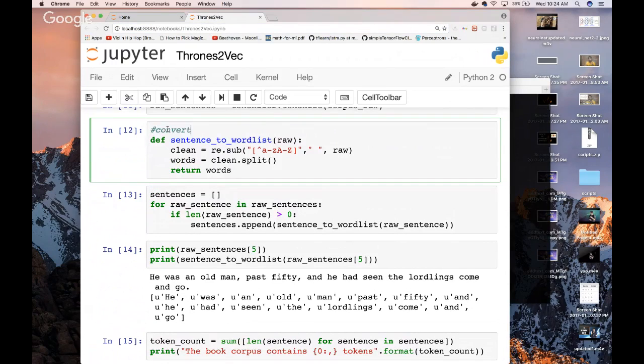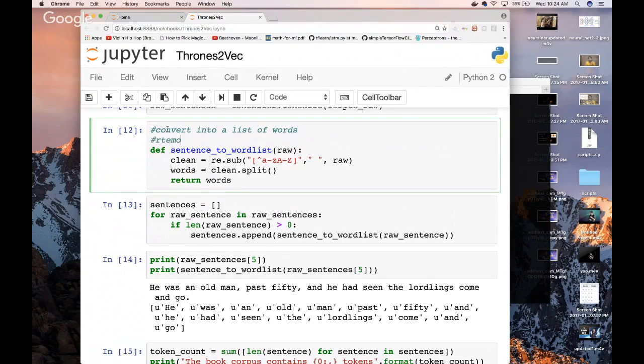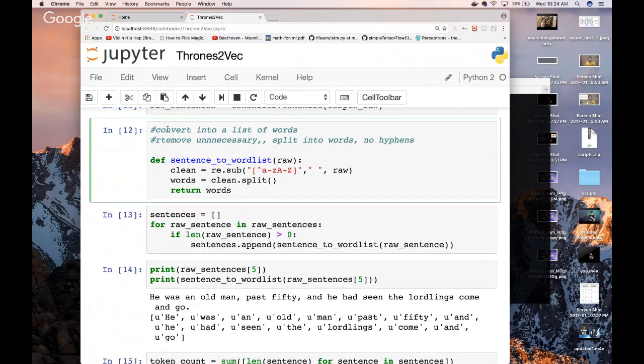We want to convert into a list of words. We want to remove unnecessary characters. That's why we have that A to Z. We want to split into words, no hyphens, and it's going to be a list of words. So that's an array.